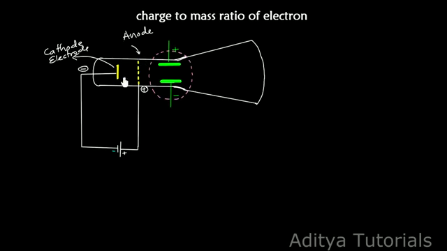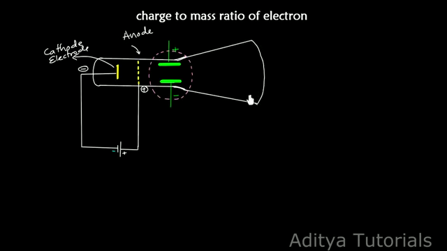Now assume that here there is a very strong electric field, these green colored electrodes are the strong electric fields, and this dotted spherical line indicates the magnetic field, or magnets around the tube. Okay, and this part of the tube is coated with zinc sulfide, ZnS, and that is a fluorescent screen. Okay, so let's see here.